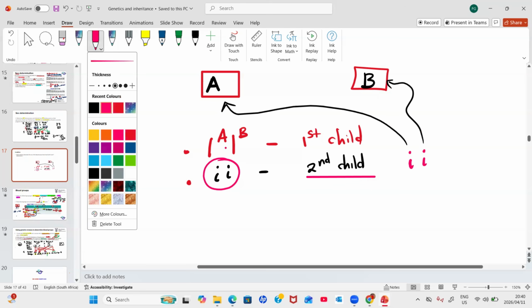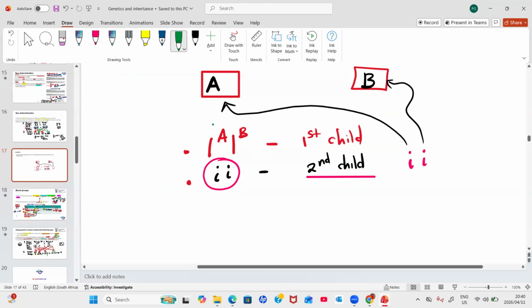You see that this is IAIB. The first child is blood group AB. So we can conclude that one of these is coming from the father, one from the mother, and we can trace it to them. But here you're going to match them correspondingly, because the father is blood group A. So it means that this allele for blood group A is coming from the father, and this allele for blood group B is coming from the mother. That's the analysis that you do there.